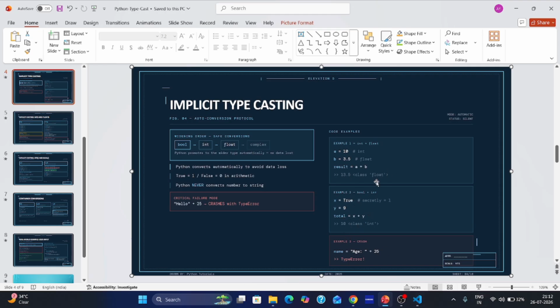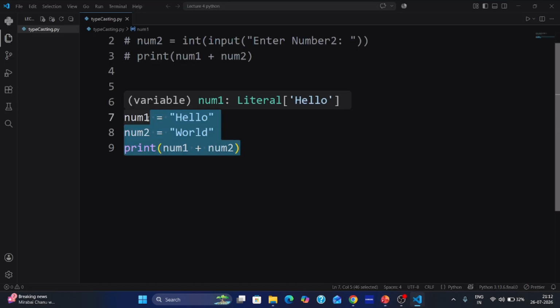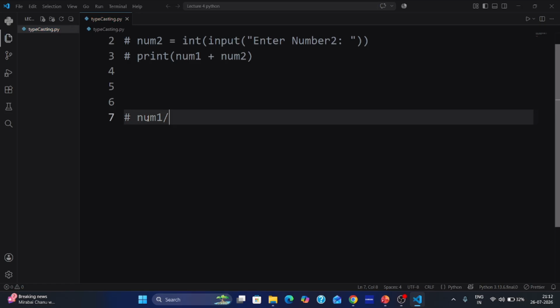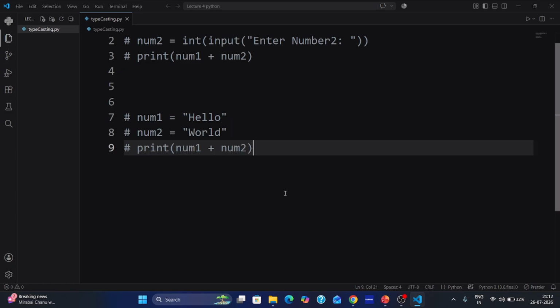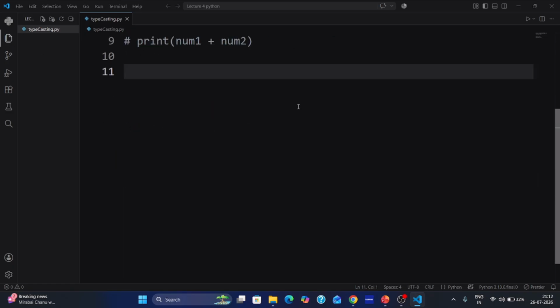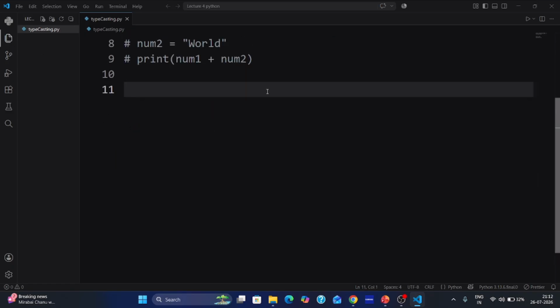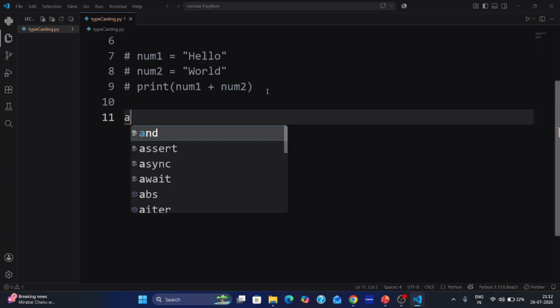We can see also this example. A is equal to 10, that is integer. Let's code it. We are learning with practical examples. So you know very carefully.